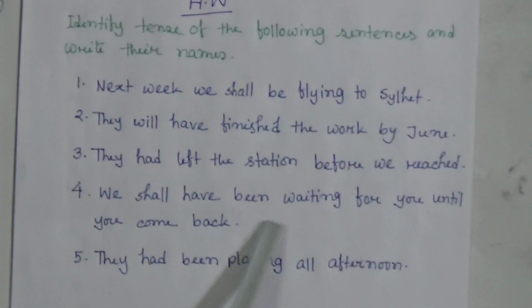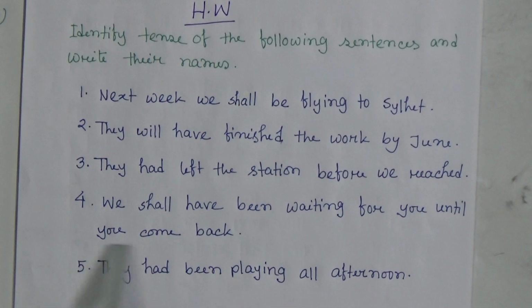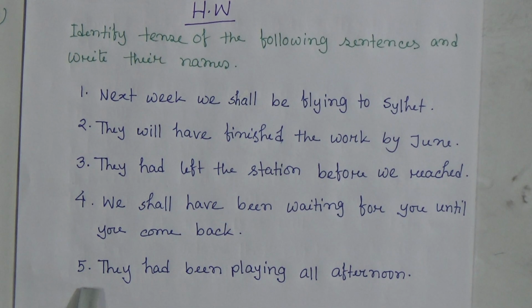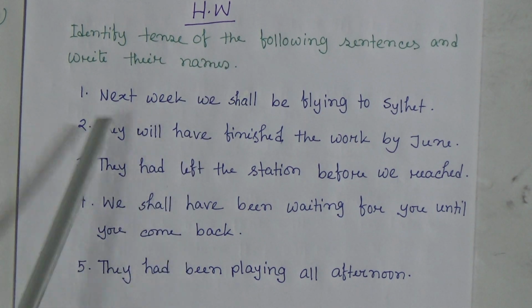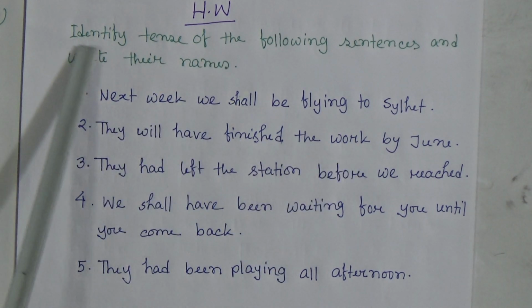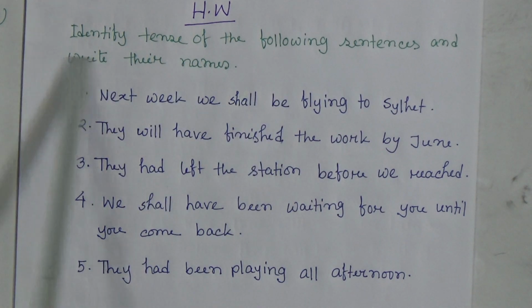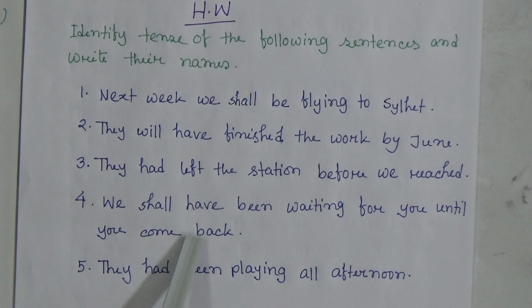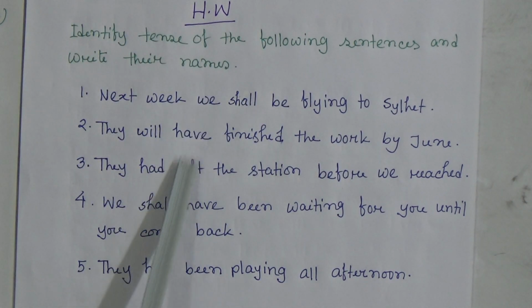Number 4, we shall have been waiting for you until you come back. Number 5, they had been playing all afternoon. So you have to write the name of the tense. These 5 sentences are your HW.